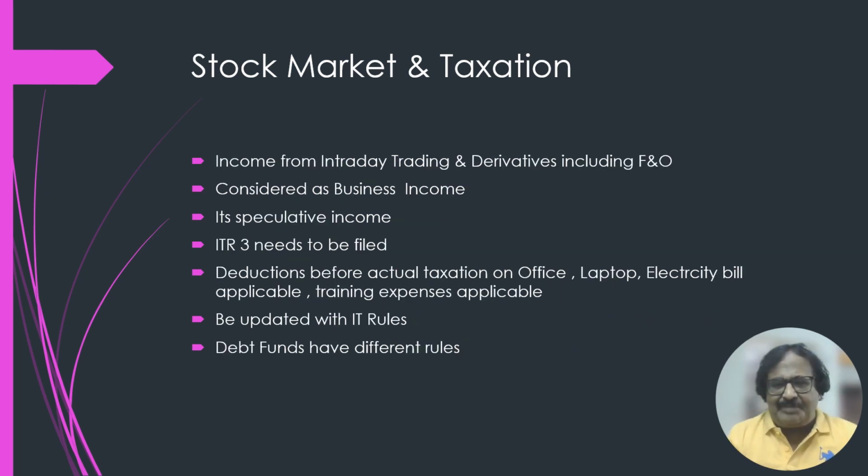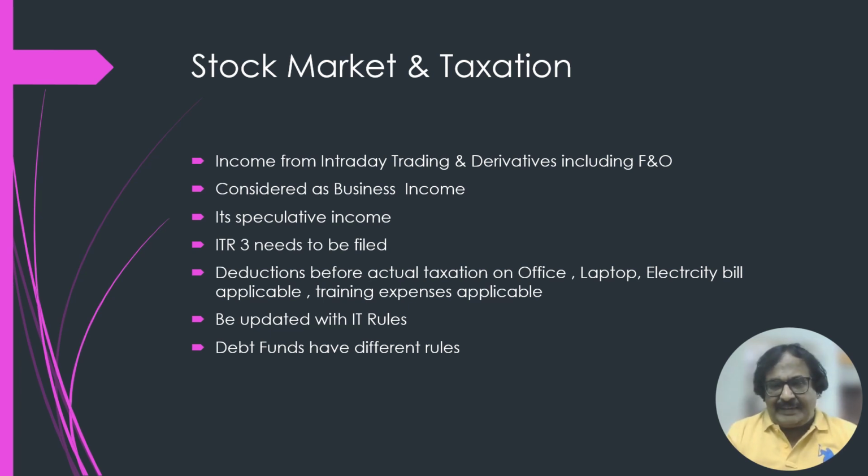Now, the next type of income is income from intraday trading and derivatives, including futures and options. It's very important to note that this type of venturing in stock markets comes under the business income head. It comes under speculative income also.